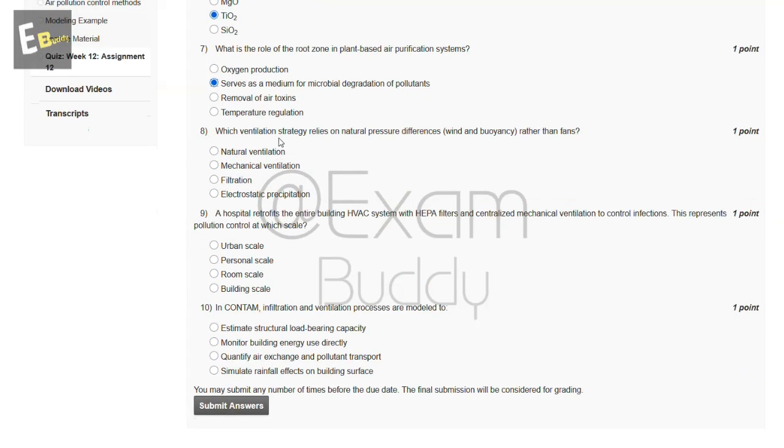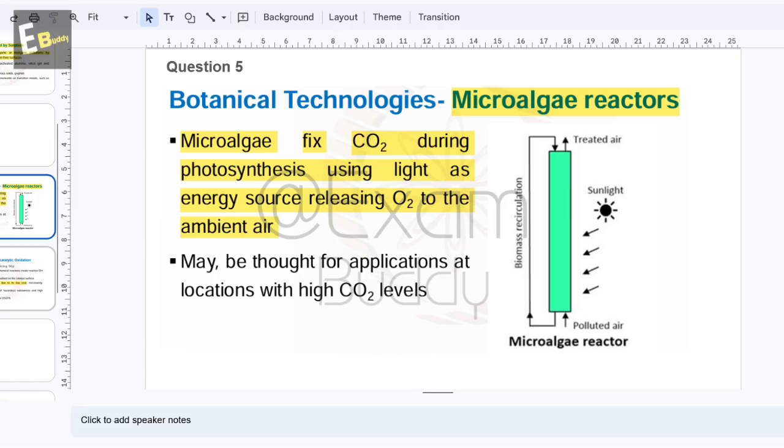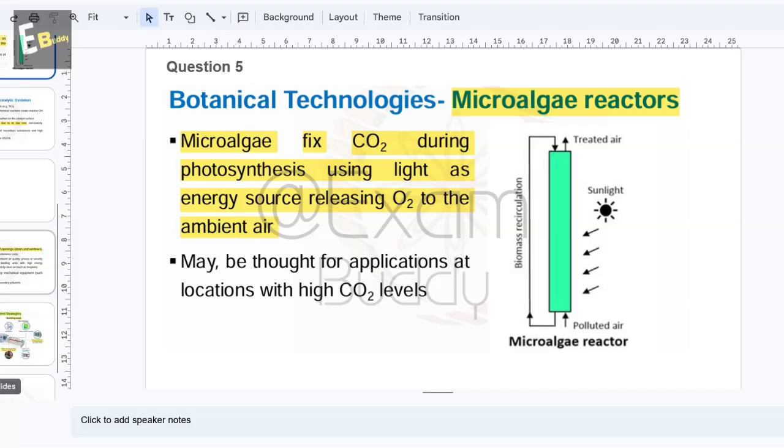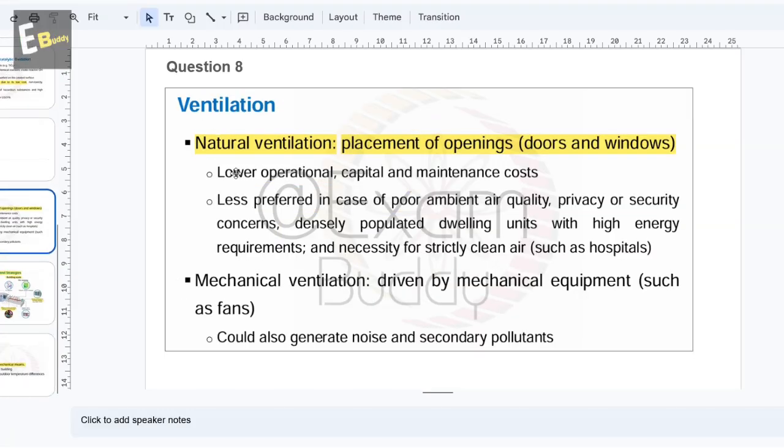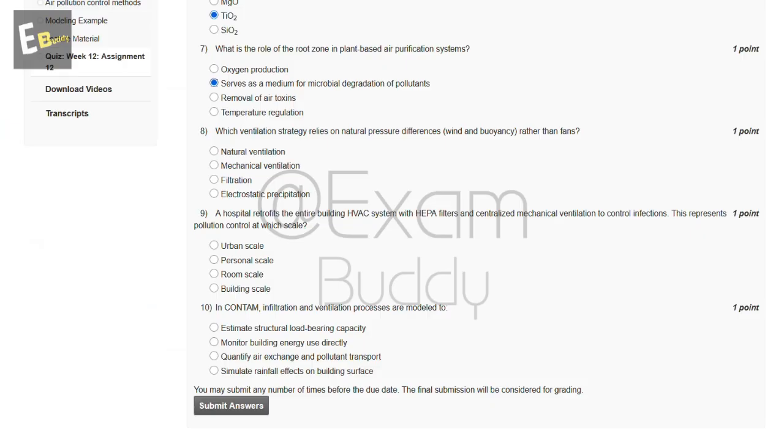Which ventilation strategy relies on natural pressure differences, wind and buoyancy rather than fans? So these are the options: natural ventilation, mechanical ventilation, filtration, electrostatic precipitation. So let's check the answer of our eighth question. So question 8, ventilation, natural ventilation, placement of opening doors and windows. So the answer of our eighth question is A, natural ventilation.